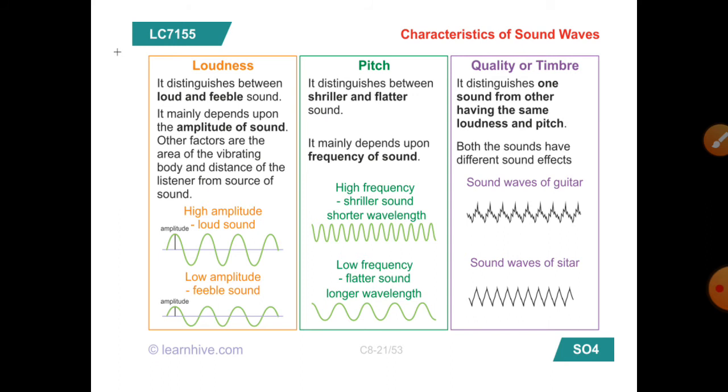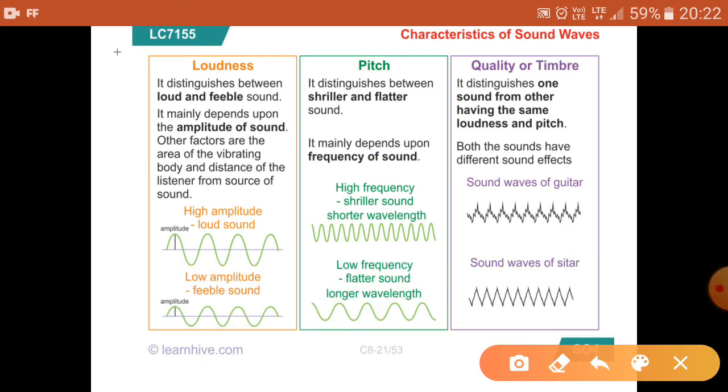The third characteristic of sound is timbre. Loudness mainly depends upon the amplitude. Other factors are the area of the vibrating body and the distance of the listener from the source of sound. What is amplitude?